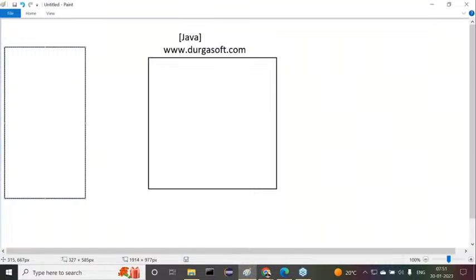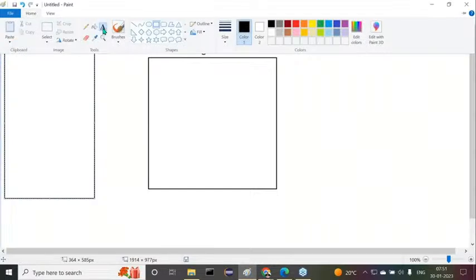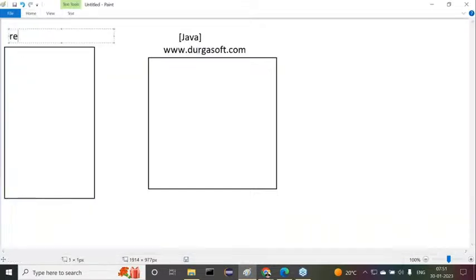If you select a course, for example Java, the course registration form will open. This is registration form dot HTML, or maybe JSP, whatever it may be. For your understanding, I have taken HTML. Observe carefully.